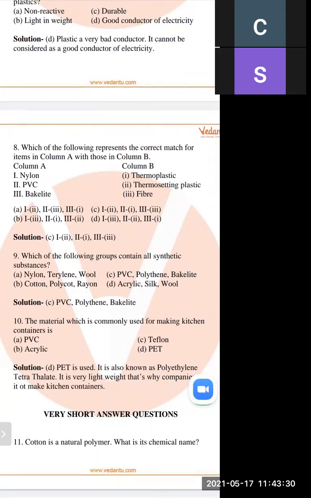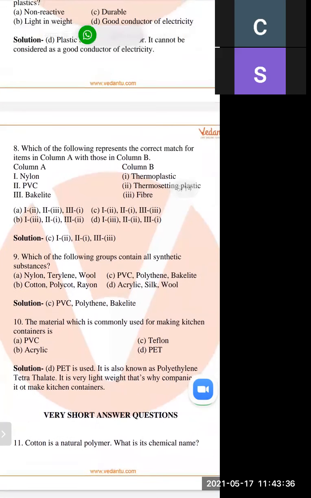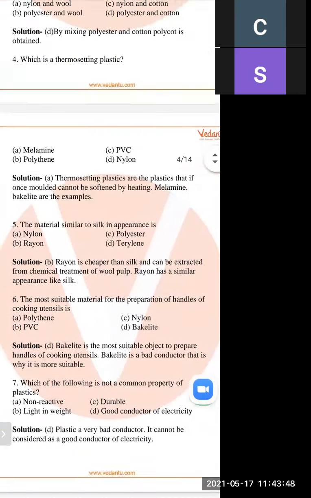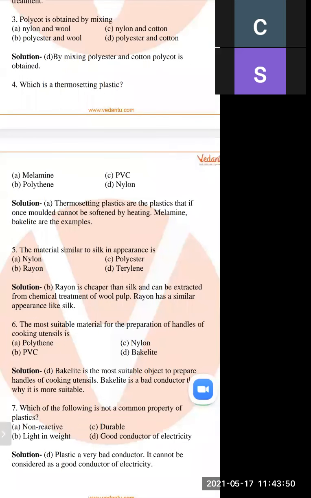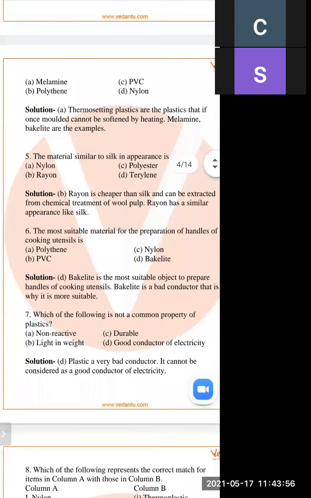You have to write thermoplastic or thermosetting plastic. So what do you mean by bakelite? Out of these, nylon, PVC, and bakelite, you have to match thermoplastic and thermosetting plastic. So in the last question, what is thermosetting plastic? The plastic which cannot be changed into another form. So this is called thermosetting plastic.